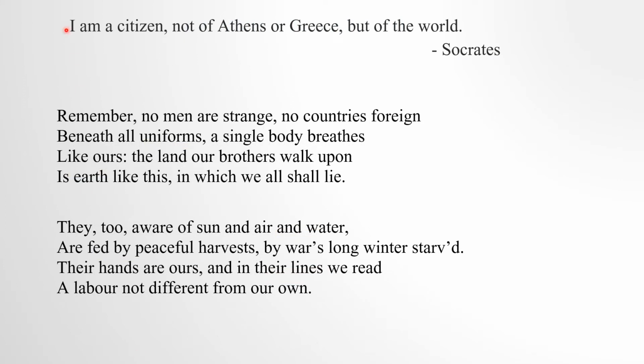Before I start explaining this poem, I want you all to think about this sentence which is written here. Socrates has said: I am a citizen not of Athens or Greece, but of the world. Socrates, as you know, was a great philosopher. He is making the point that he does not belong to Athens or Greece or any particular geographical area. He belongs to this earth. He belongs to all the world. This is the message that you have to keep in mind when you go through this poem.